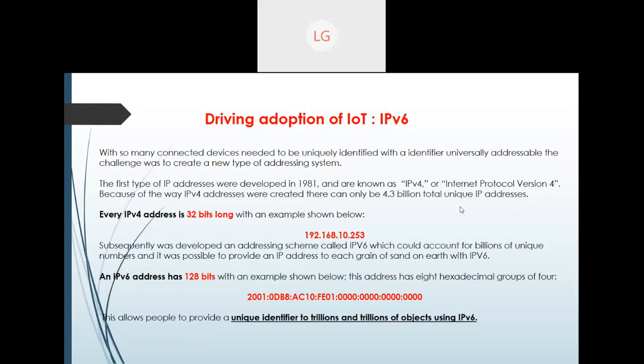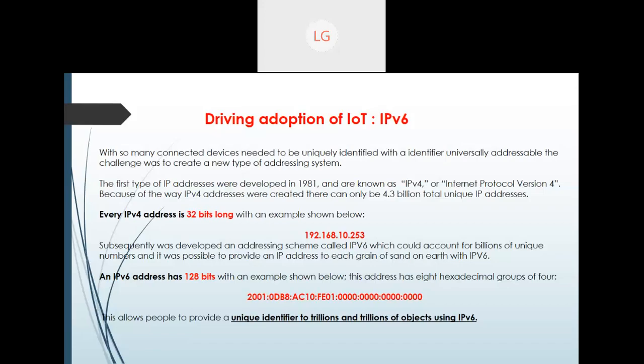Subsequently, because we know that we need billions of unique numbers, which is only possible with the help of IPv6. And here I have written that this address space can provide a unique ID to each grain of sand on earth. So you can imagine the power of IP version 6. This is another thing which has made IoT devices possible. IoT is not one technology, it is an integration of all those concepts which we have been learning from computer science for ages. All these have combined and now IoT has come up.